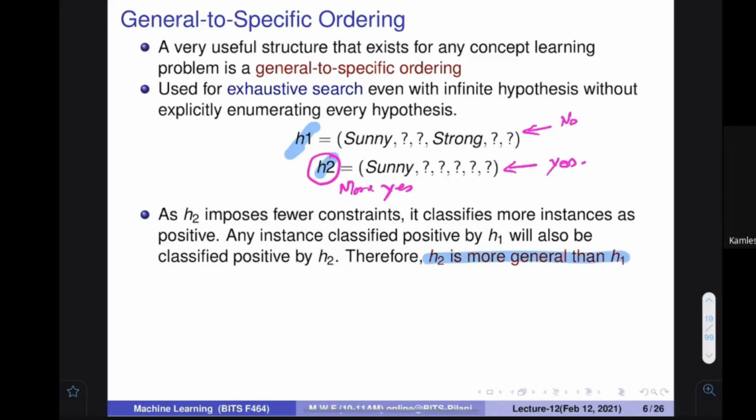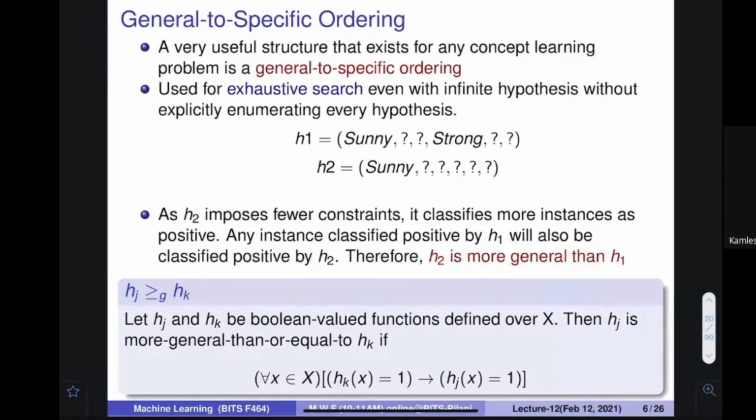There is a mathematical notation also. We can use this simple notation just to say that Hj is greater than or equal to Hk in the general sense, where g is specified as general. It means that for all x, if you put any item, if Hk is going to tell 1, then Hj is also going to tell 1.